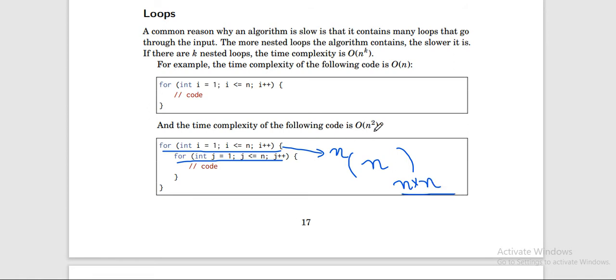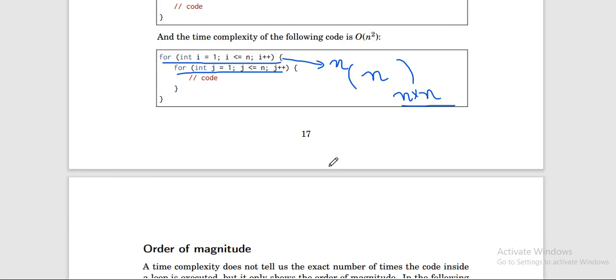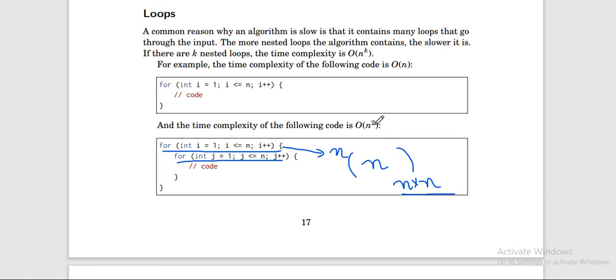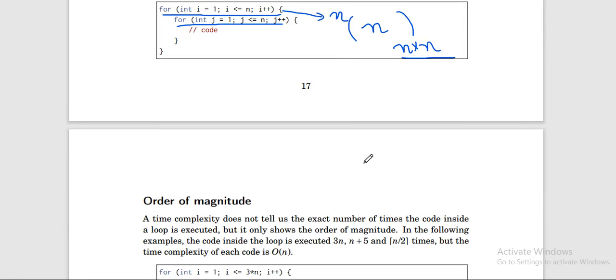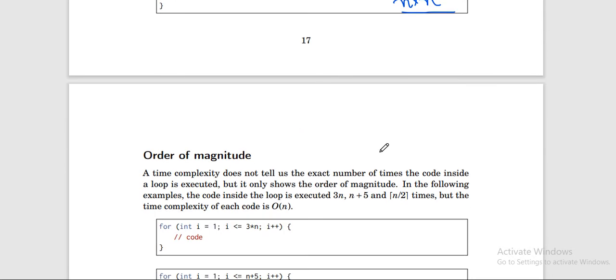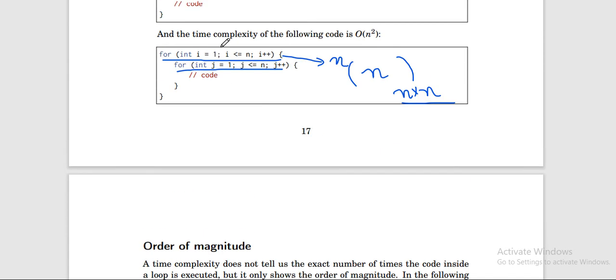O(n into n), which is O(n square). As the input increases, the time taken by the code to process it will increase, and if that becomes too much, it can give you TLE, that is time limit exceeded. Okay, so this is about two loops.